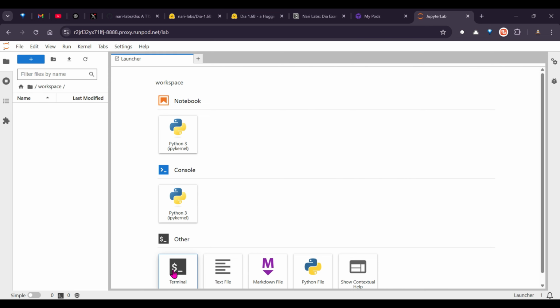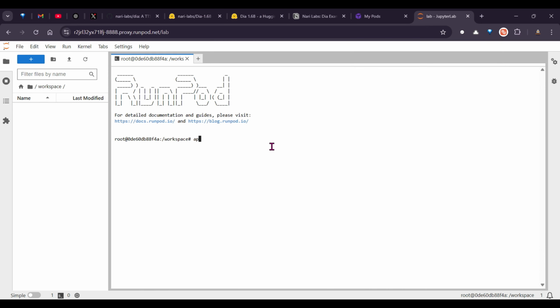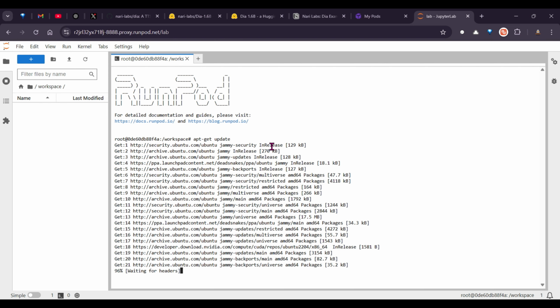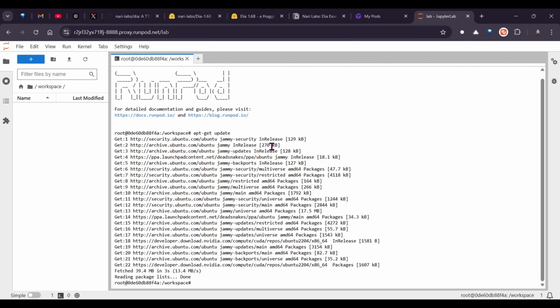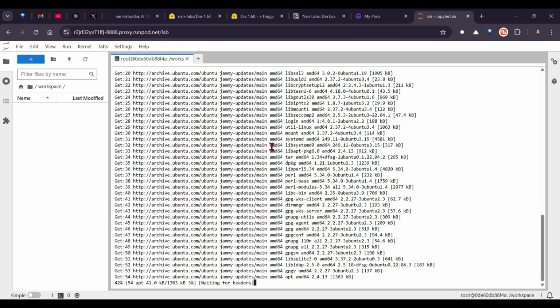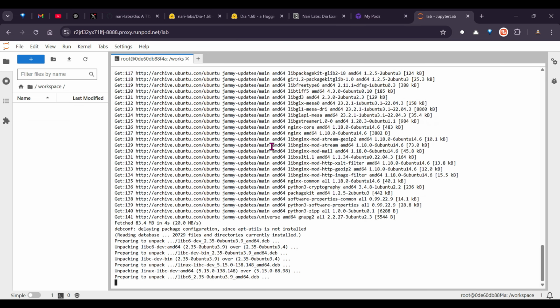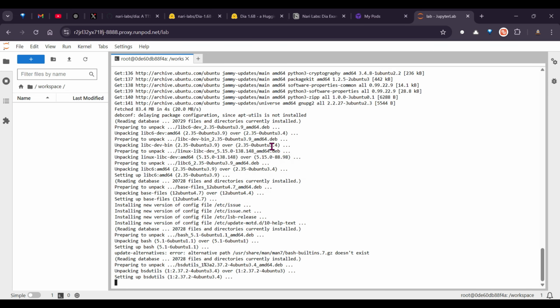Okay, so we go to the terminal, and what we need to do is apt-get update, and then apt-get upgrade. This will upgrade all the libraries on this Linux environment, and then it's pretty easy for anything to set up because it's updated now.